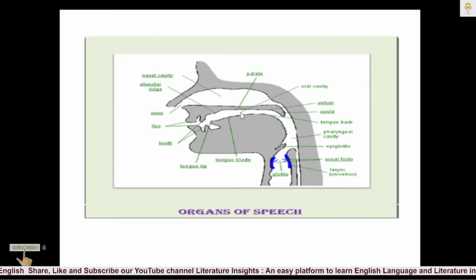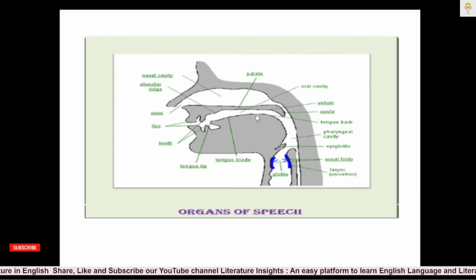Now this vacuum or space between the upper jaw and lower jaw is called the oral cavity. The oral cavity starts in our mouth. It is located in our mouth.